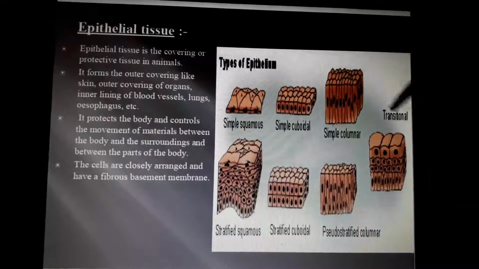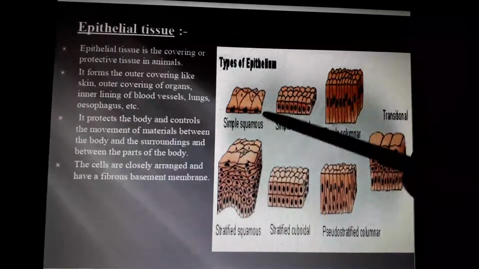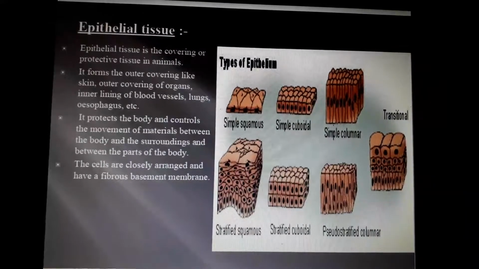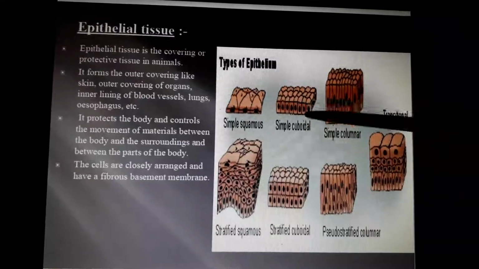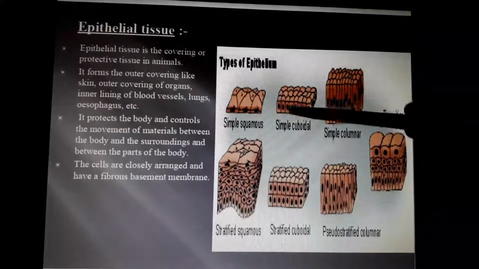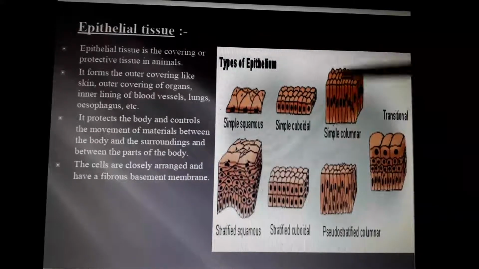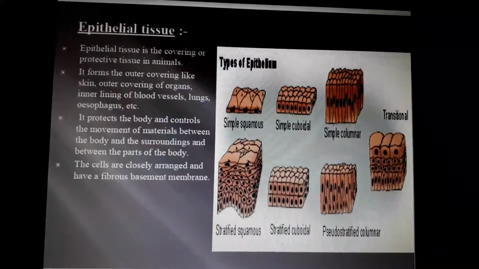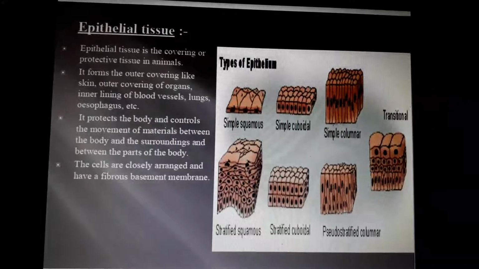These are some of the epithelial tissues. Simple squamous means a thin layer, like plain paper. These are different styles of epithelial tissues. This is simple cuboidal. See, each cell is like a cube, and some epithelial tissues are like columns. See, it's a big column, like a cylinder. Understand? And stratified squamous means a mixture of all these things. Simple squamous, cuboidal, simple columnar, all are there.